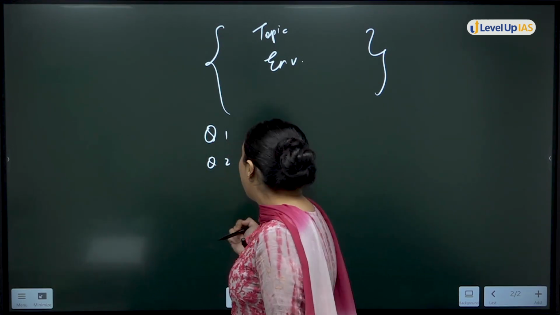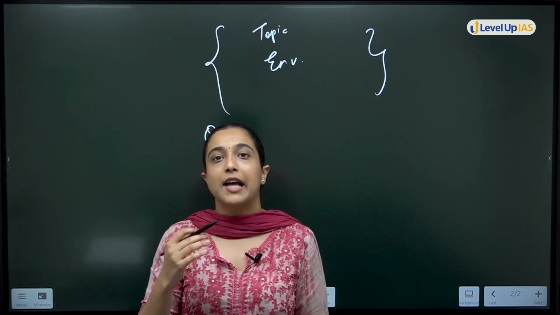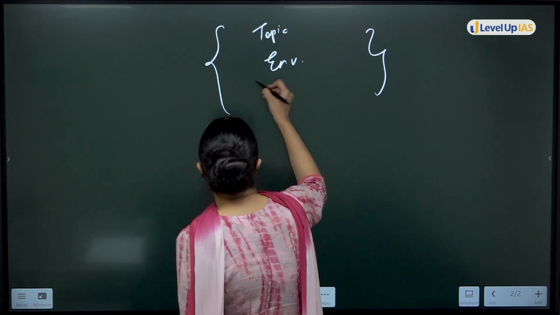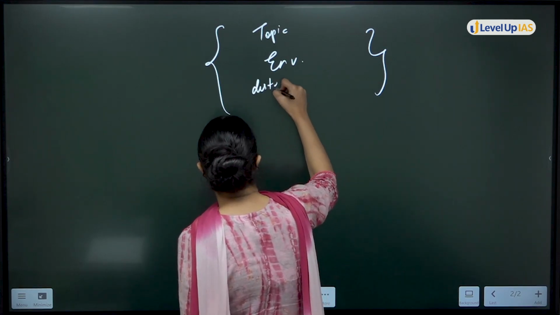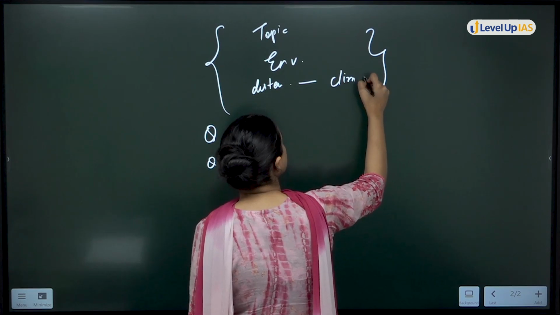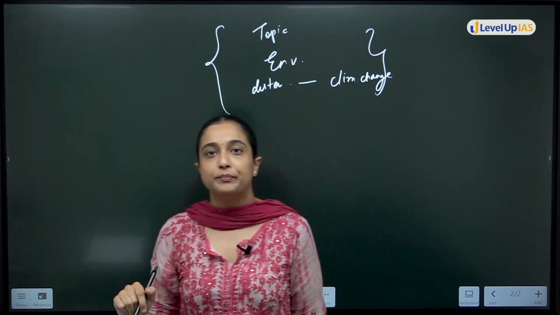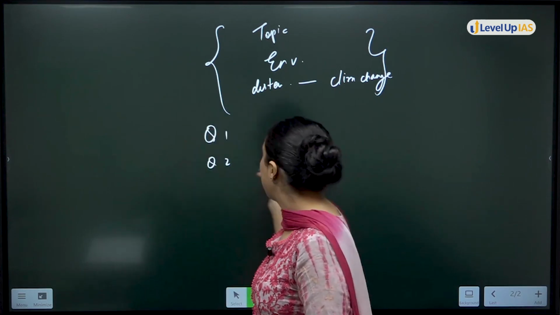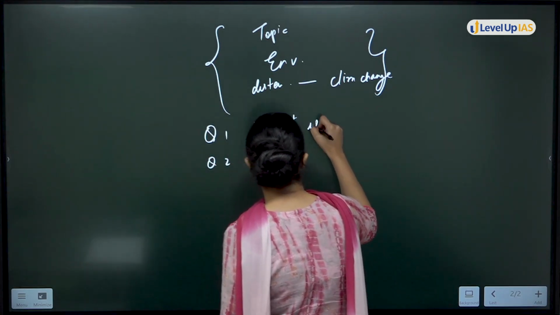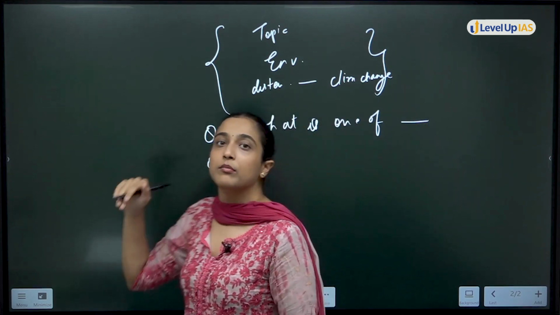Earlier, the questions in passages were direct questions. For example, a statement in the passage says that desertification is one of the causes of climate change. And the question will be, what is one of the causes of climate change that is mentioned?